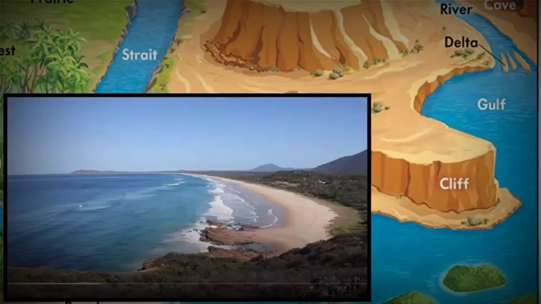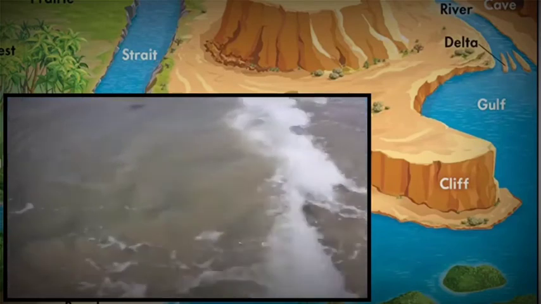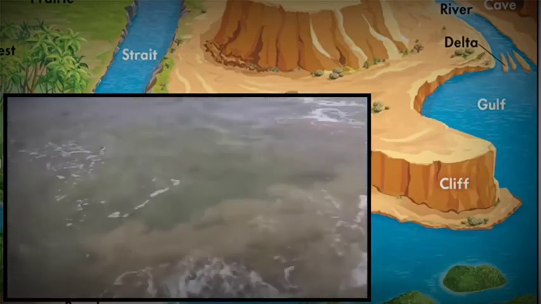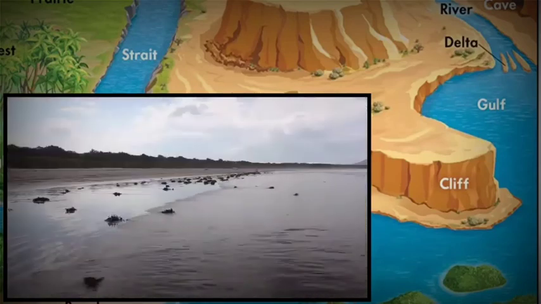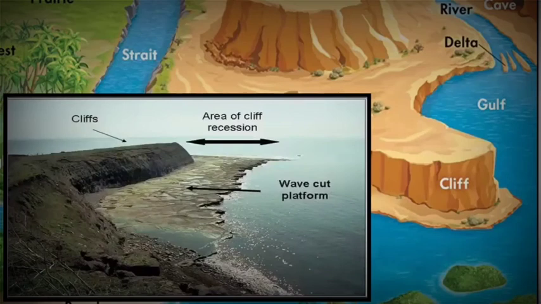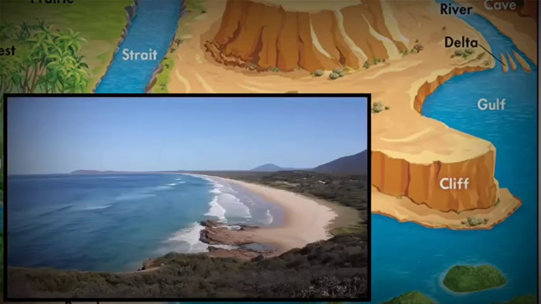When waves crash onto shore, they erode the land and take away large amount of sediment back into the sea or ocean, leaving behind shells, seaweeds, etc. Now, depending on what kind of land it is, for example, if it is a hard granite land, then it is harder to erode. Just now we saw that at the bottom of cliffs, you will find a rock hard surface, which is also called a wave-cut platform. A granite coastline takes hundreds of years to erode, but the sandy coastlines, on the other hand, change almost daily.